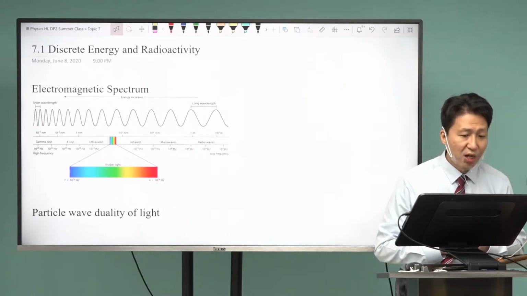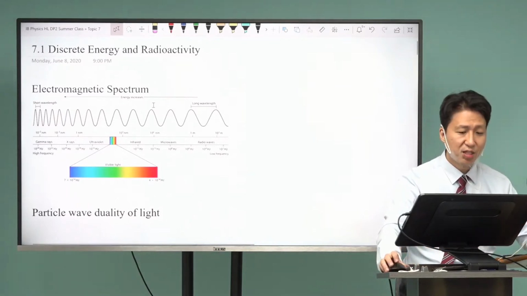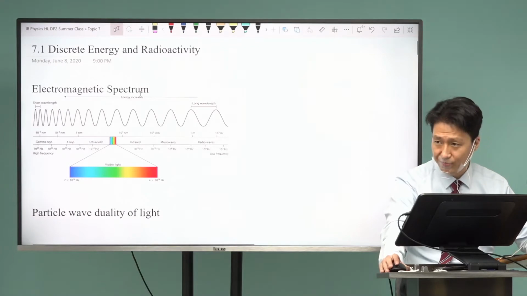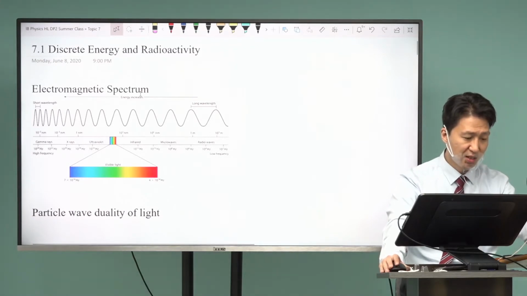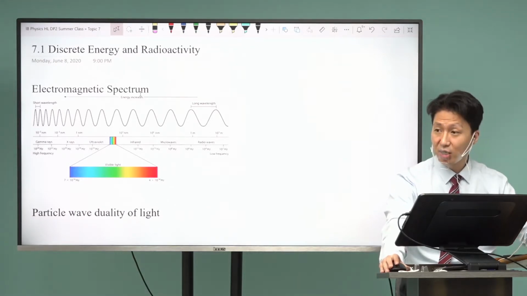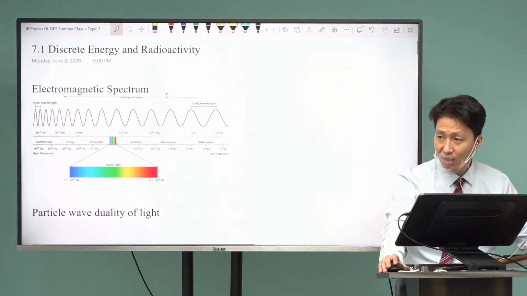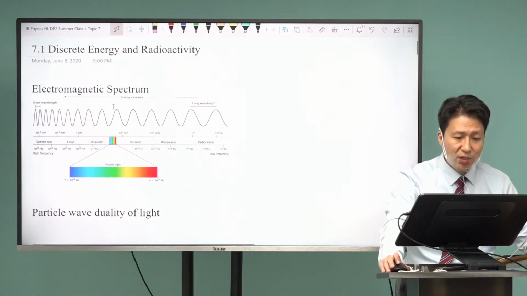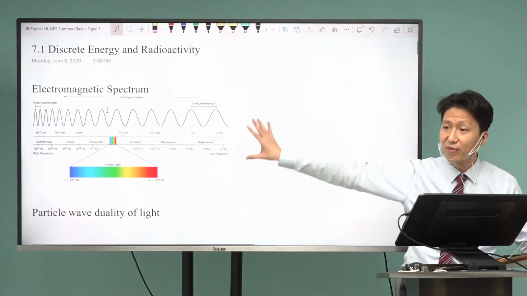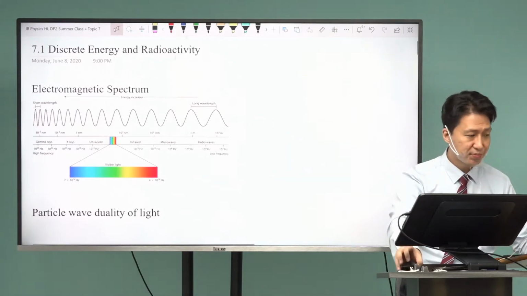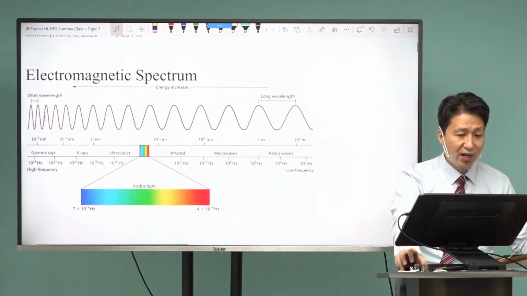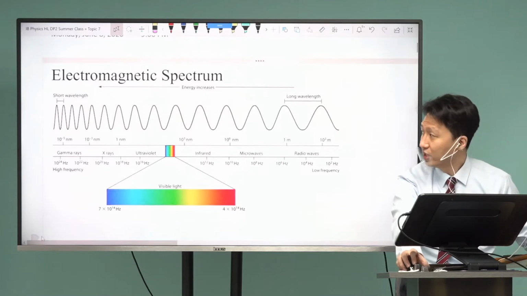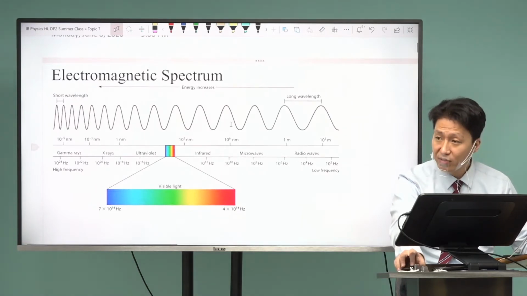One thing I would like to start off with in this chapter is the concept of the electromagnetic spectrum. You might think this is a weird place to start in nuclear physics. Well, bear with me. You have probably seen this graph before, correct? On this graph, you have the whole range of electromagnetic waves.